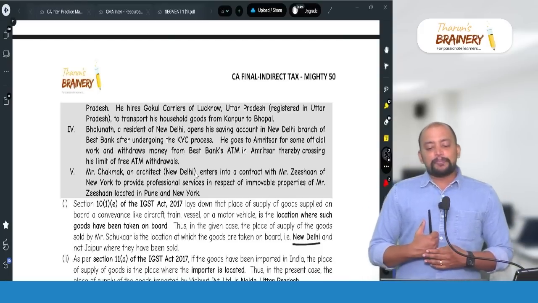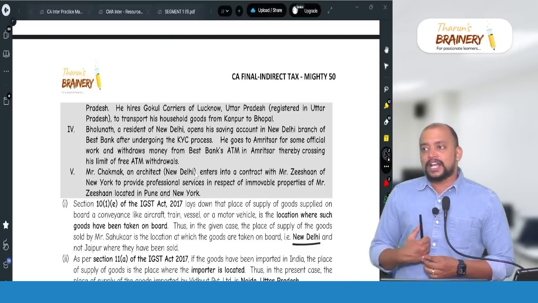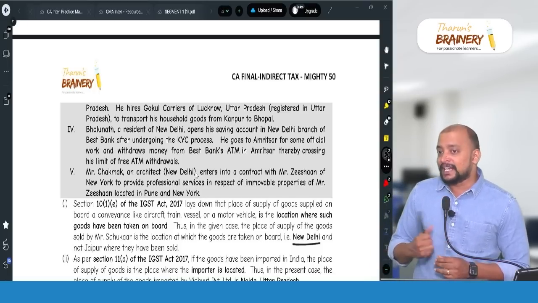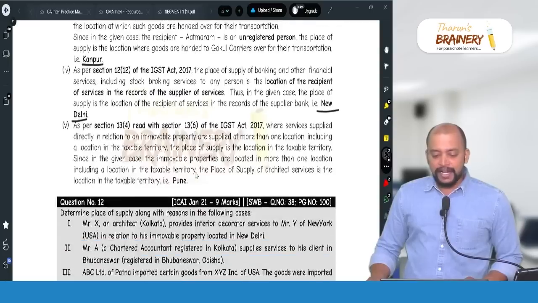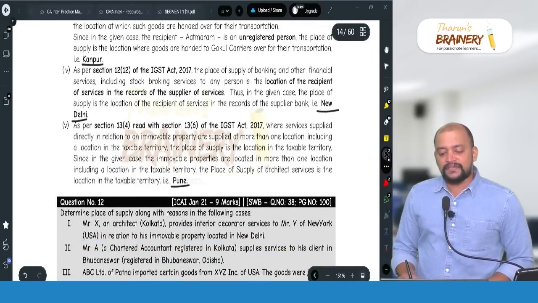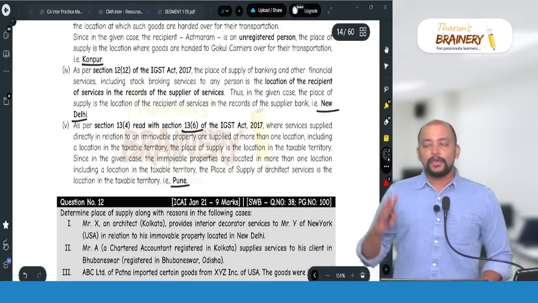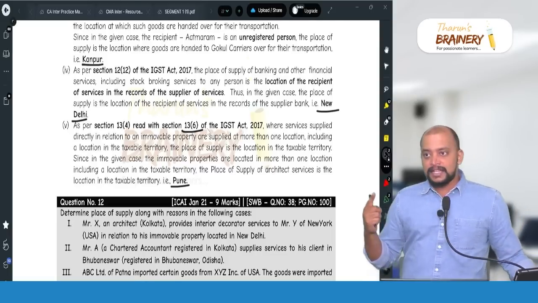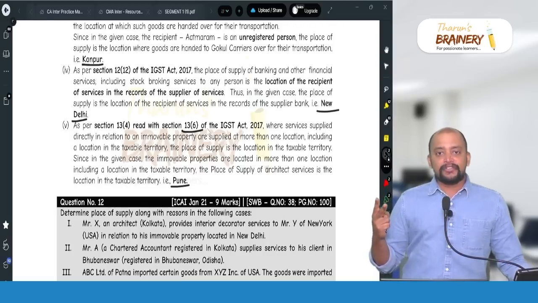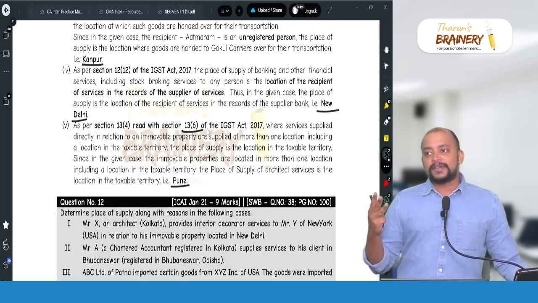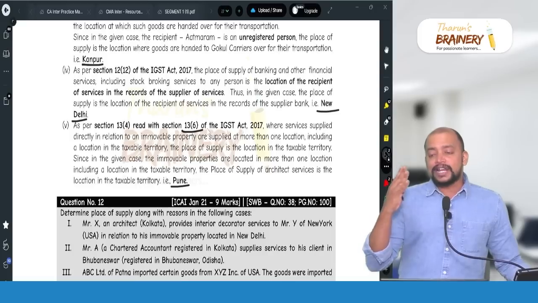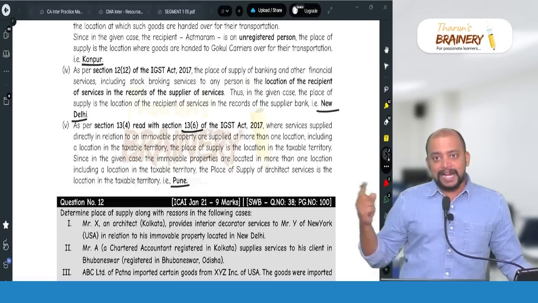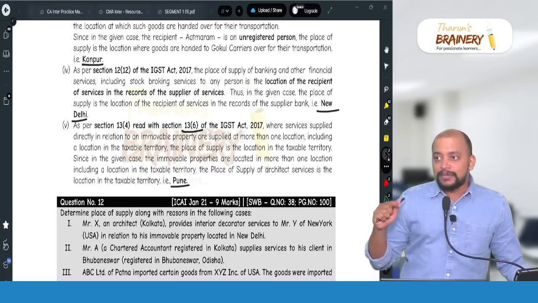Now, if it is partly in India, partly outside India, via a single contract, the entire place of supply is deemed to be in India. So, Pune will be taken as the place of supply because of section 13, subsection 6. For services partly in India, partly outside India, it is entirely deemed to be in India. Service in relation to immovable property, performance based service in relation to goods, performance based service in relation to individuals, organizing an event. These 4 services, via a single contract, if partly in India, partly outside India, should entirely be deemed in India.